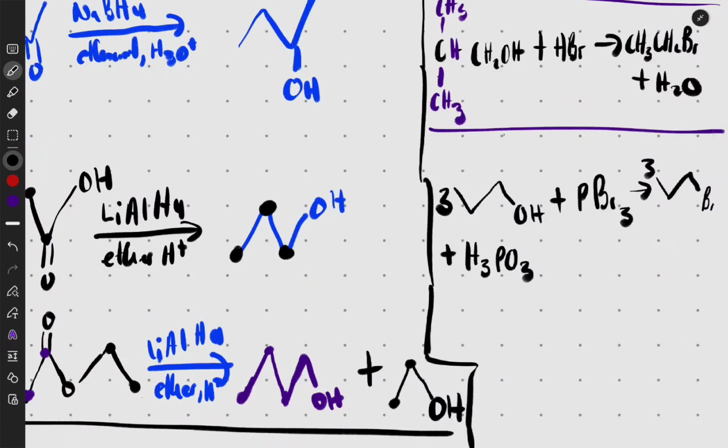That's what happens. You use 3 moles of HBr when you use this PBr3, okay? And remember to put the H3PO3 at the end. Then what are we going to have now? Now what do we have?